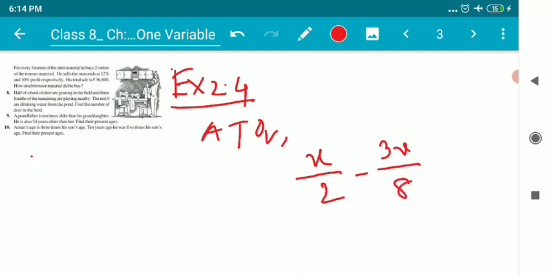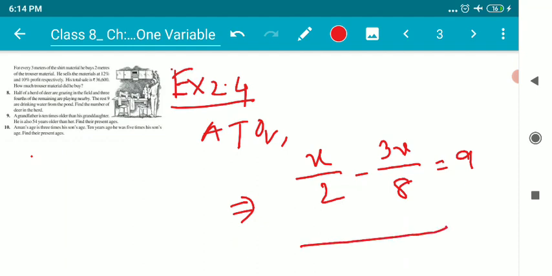If I subtract 3x by 8 from x by 2, that is equal to the total remaining number of deer, which is 9 as mentioned in the question. Out of x by 2 left, 3x by 8 went for playing. How many are total remaining? x by 2 minus 3x by 8. Let us subtract these.